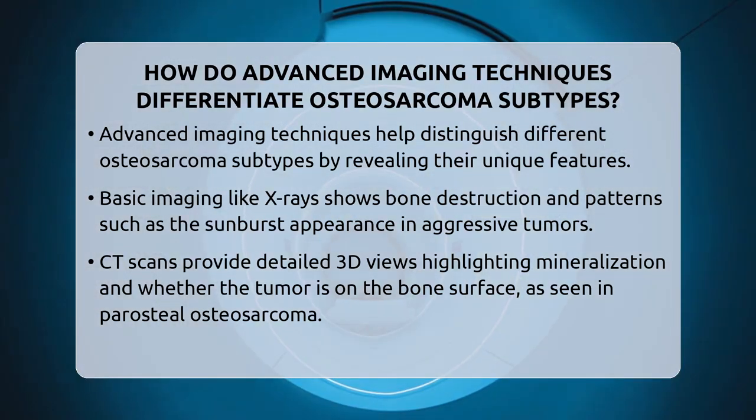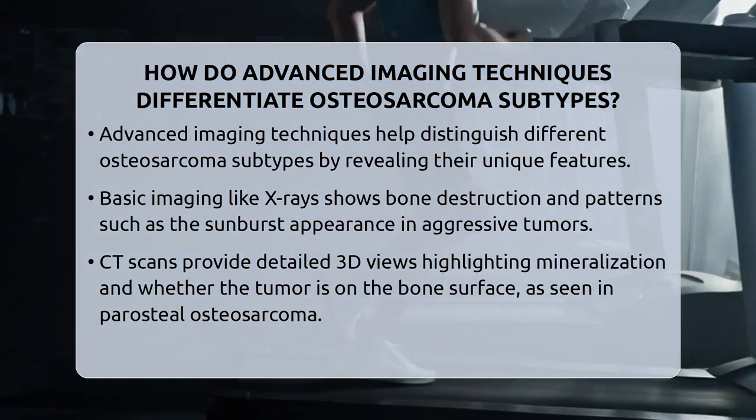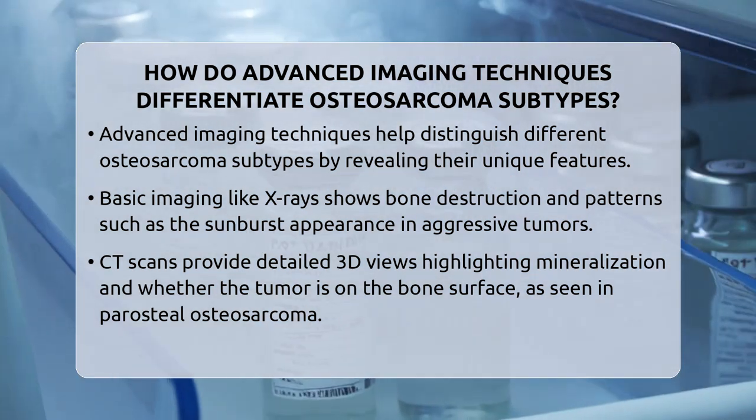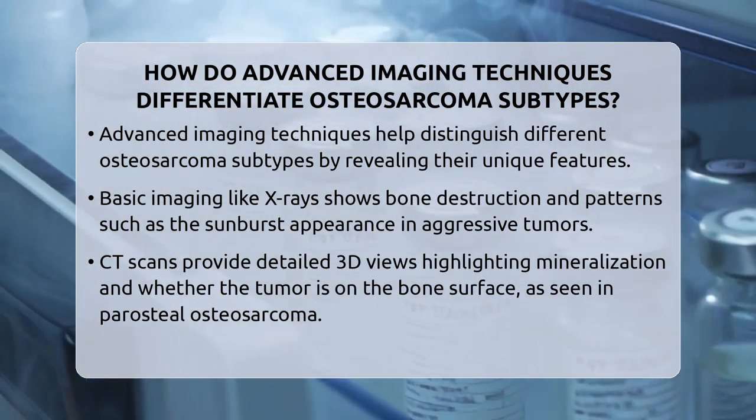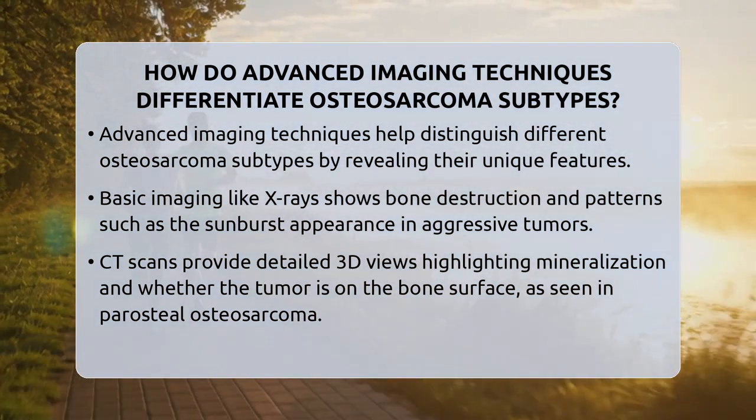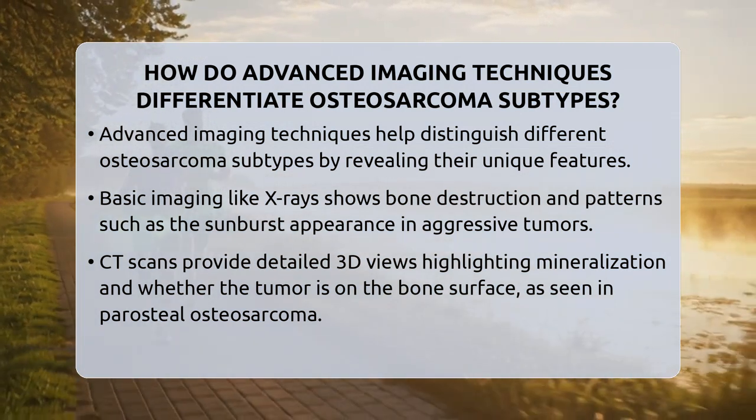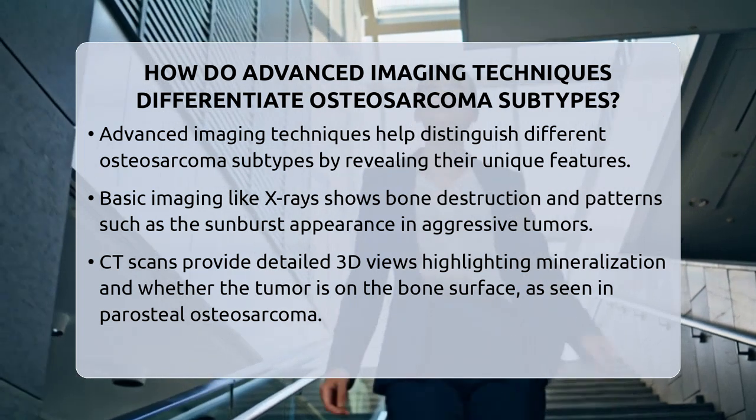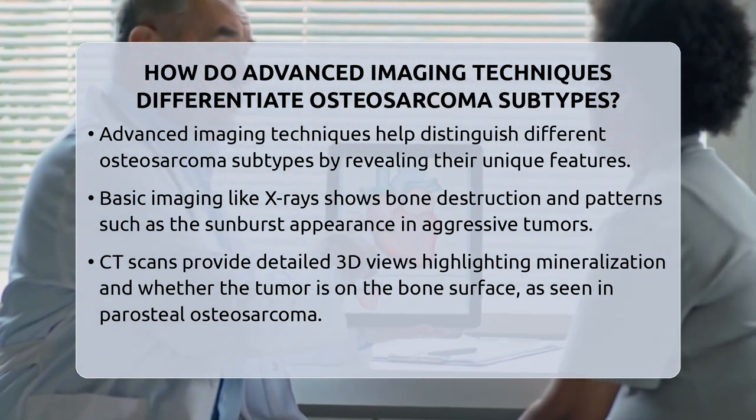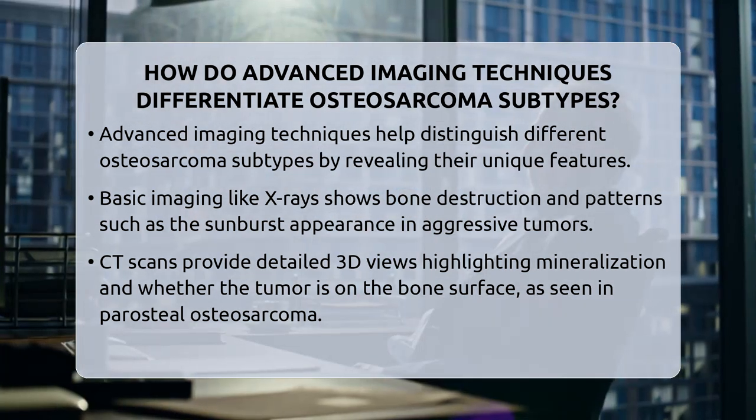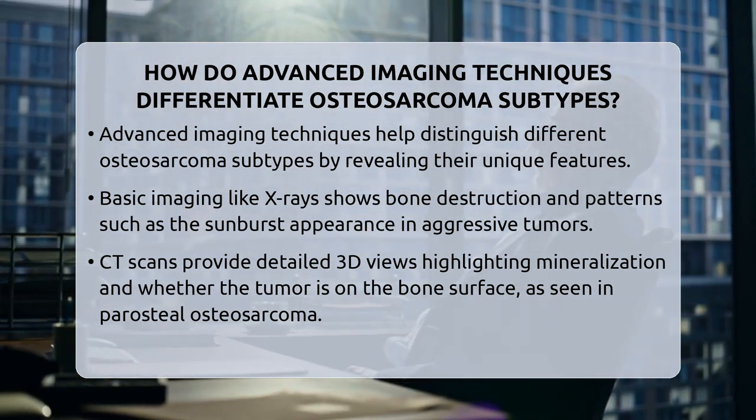Starting with basic imaging, X-rays and computed tomography scans give us a look at bone destruction and new bone growth. For example, a classic osteosarcoma might show a sunburst pattern on X-ray, indicating aggressive bone formation. CT scans provide detailed 3D images of the bone, highlighting mineralization and cortical involvement, which vary among subtypes. For instance, periosteal osteosarcoma, which arises on the bone surface, often shows dense ossification on CT.